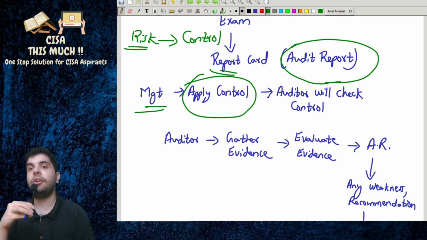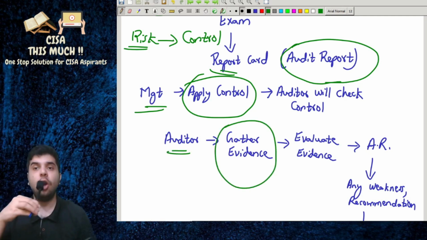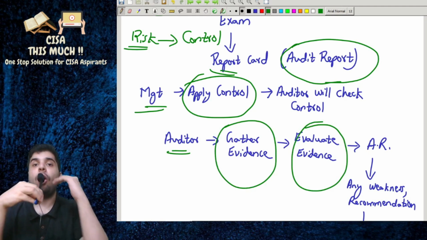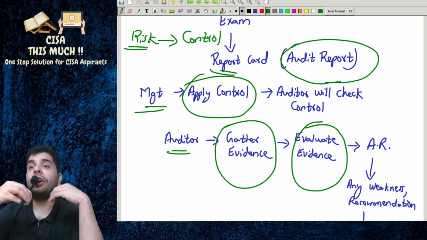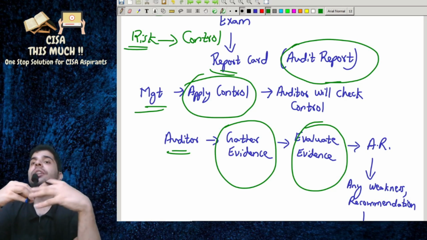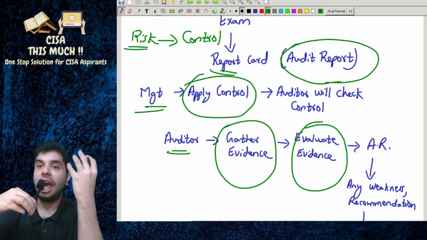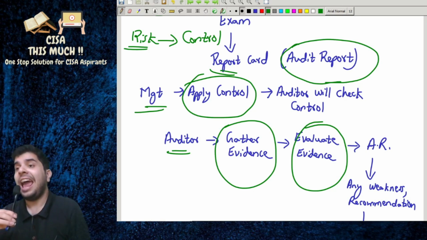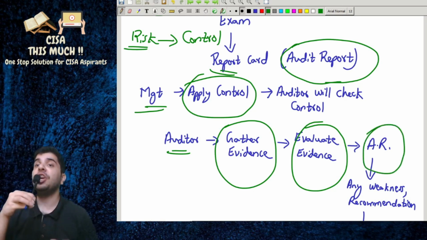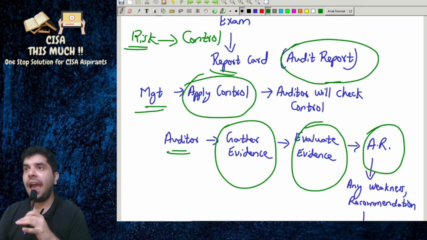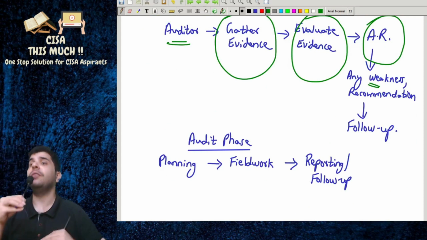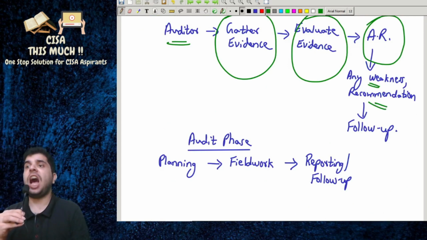Okay, so the auditor will gather evidence and evaluate evidence. What is evidence? A proof. Whatever things he does in the normal audit, he will gather those evidences. Then the auditor will evaluate that evidence and issue the audit report. In that audit report, he will mention any weakness he has found. He will give recommendations to the management, and then afterwards he will do follow up.